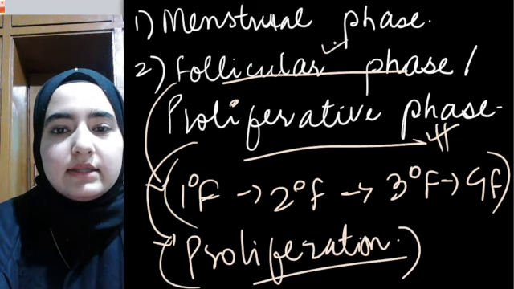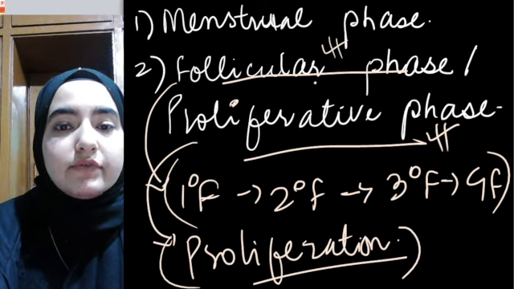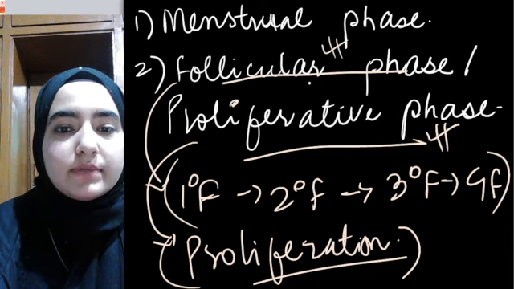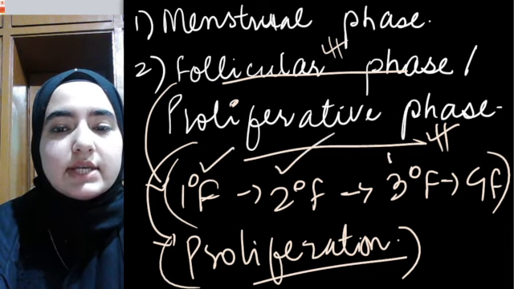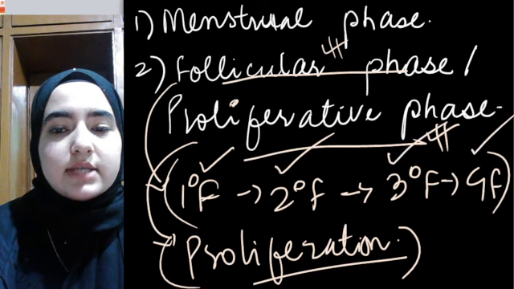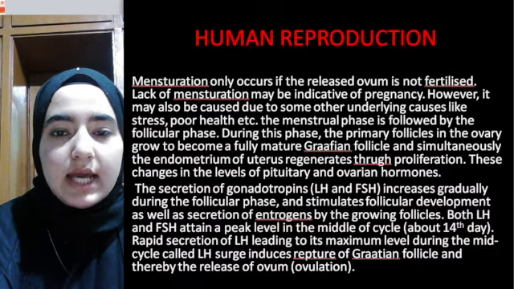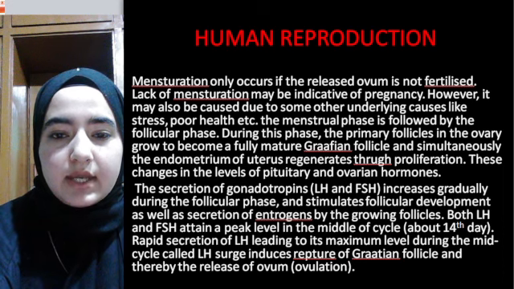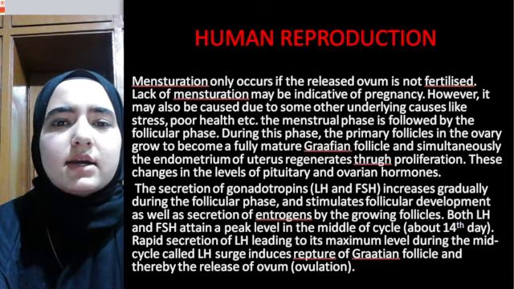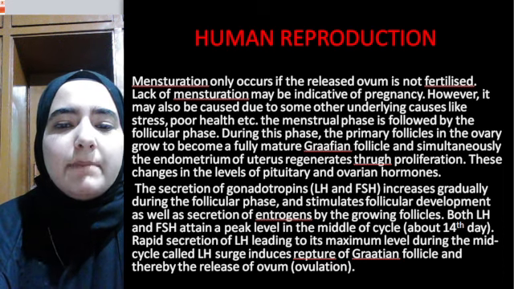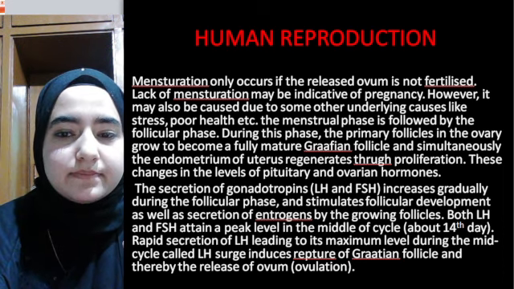Another name for this is the follicular phase, during which follicles are formed. The primary follicle gets converted into a secondary follicle, which gets converted into a tertiary follicle, which further gets converted into a Graafian follicle. I hope this concept is clear, right? And how do these changes occur inside a female body? These changes occur because of pituitary and ovarian hormones.